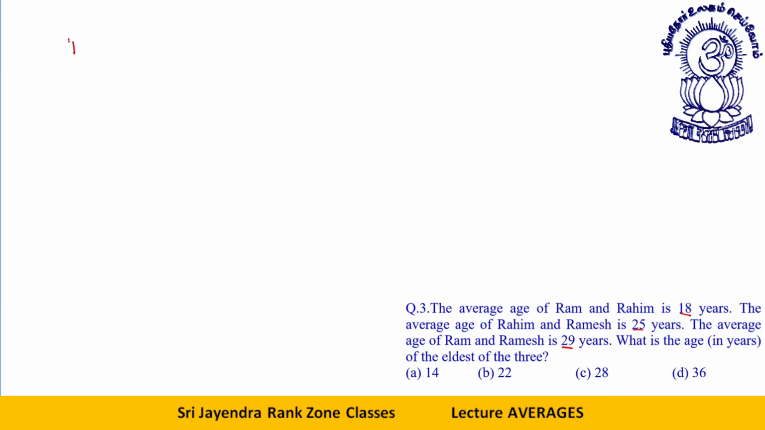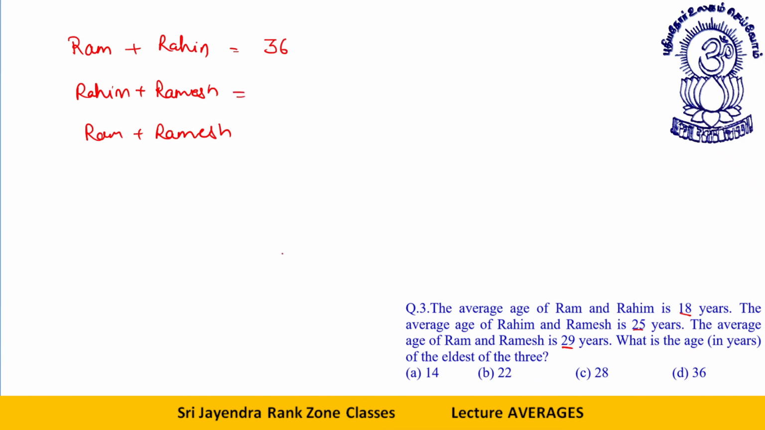See, so let me write down: Ram plus Rahim, then Rahim plus Ramesh, then Ram plus Ramesh. Let's talk about this. What is the age of Ram and Rahim? Average age is 18, so the sum is 36. Rahim and Ramesh average is 25, so the sum of their ages will be 50. Ram and Ramesh average age is 29, so if I add them, it becomes 58.